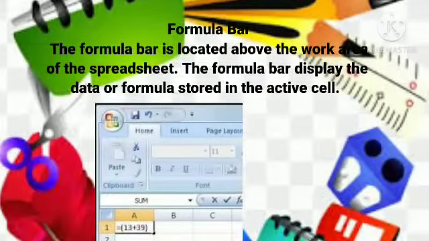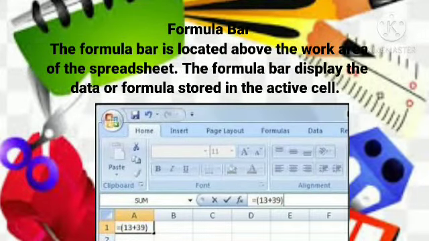Formula bar. The formula bar is located above the work area of the spreadsheet. The formula bar is where data or formulas you enter into a worksheet appear for the active cell. The formula bar can also be used to edit data or formulas in the active cell. The active cell displays the result of its formula while we see the formula itself in the formula bar.